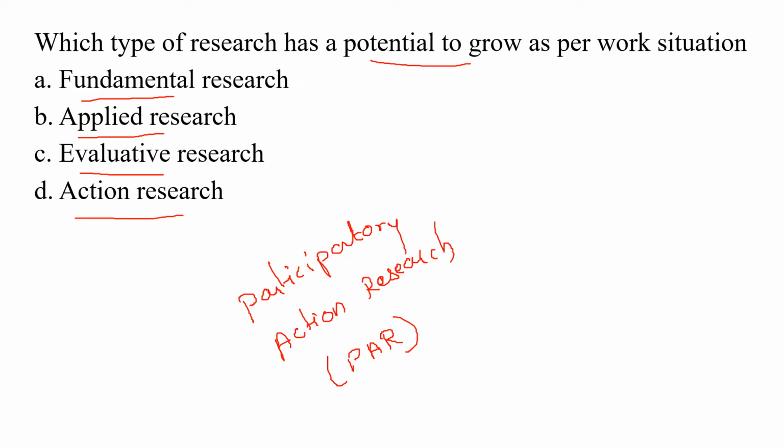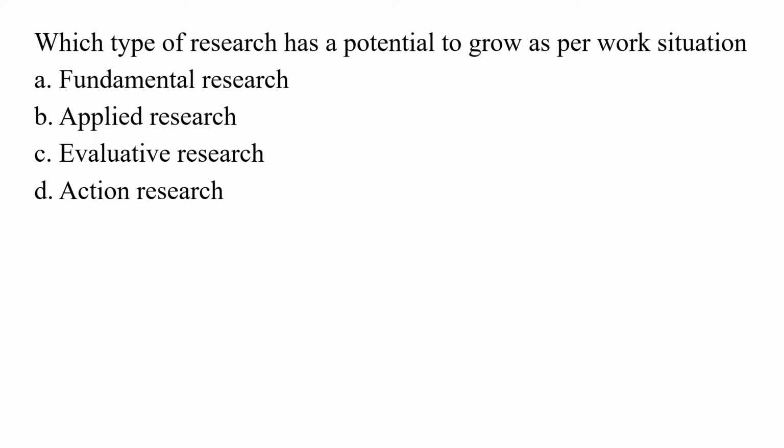Okay. And this concerns an individual method of action research. The action research is primarily to improve a given situation by the participant. For example, the action research using music to stimulate creative writing. Here the correct answer for this question is option number D. Action research has a potential to grow as per the work situation.